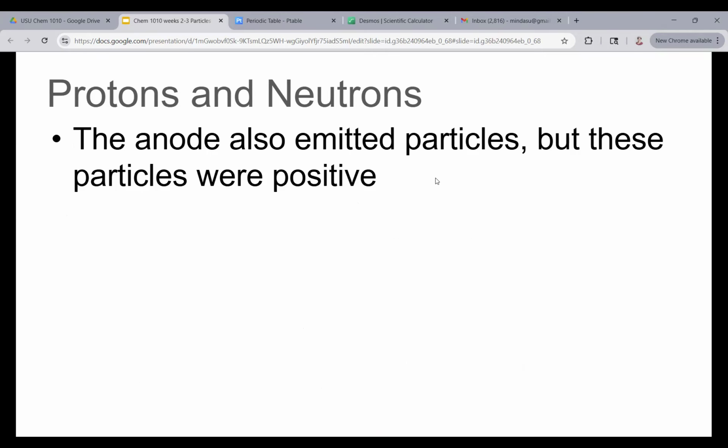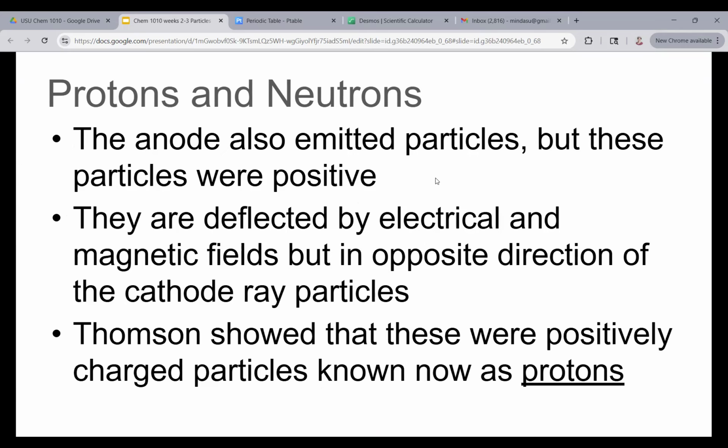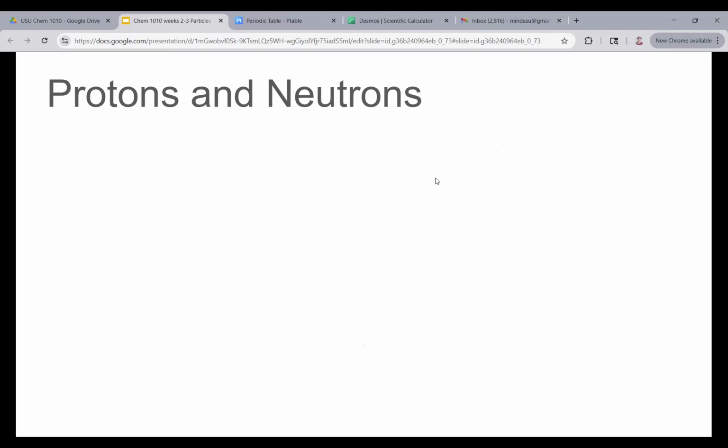Now, the anode also emitted particles, but those particles were positive, and they were deflected by electrical and magnetic fields, but in the opposite direction of the cathode ray particles, which makes sense. If the negative charge is attracted to the positive side of the magnet, the positive charge is going to be repelled by the positive side of the magnet. Thomson showed that these were positively charged particles, known now as protons.